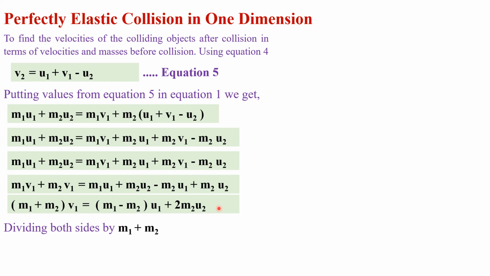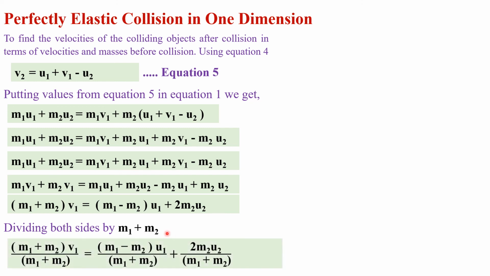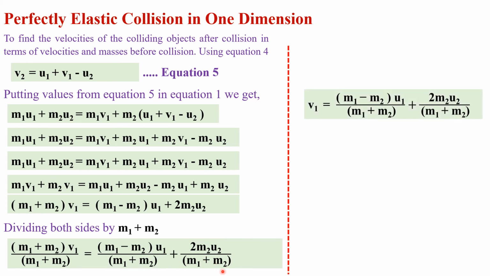Dividing both sides by m1 plus m2, we get m1 plus m2 into v1 divided by m1 plus m2 is equal to m1 minus m2 into u1 divided by m1 plus m2 plus 2 m2 u2 divided by m1 plus m2, and we get v1 is equal to m1 minus m2 into u1 divided by m1 plus m2 plus 2 m2 u2 divided by m1 plus m2, because m1 plus m2 cancels with m1 plus m2.